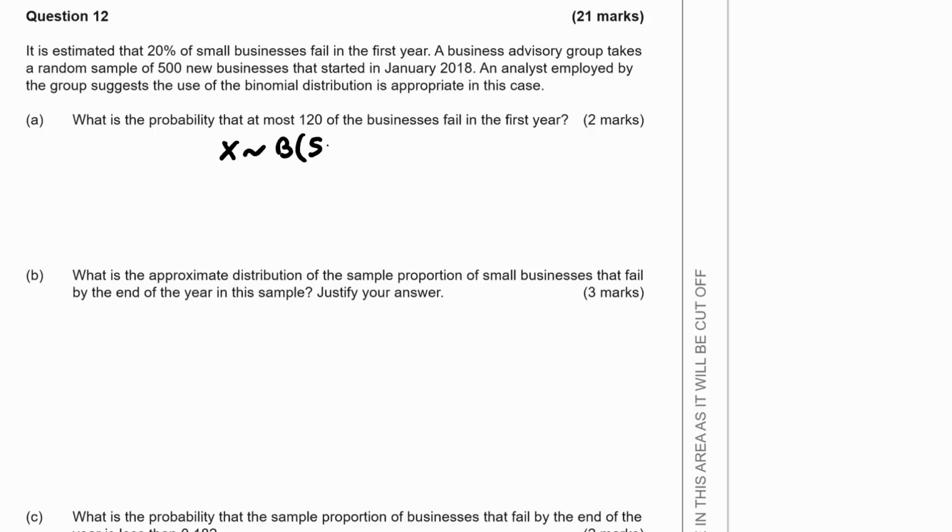and 500 businesses and a probability of them failing of 0.2. What's the probability at most 120 of the businesses fail in the first year? That would be the probability of X being less than or equal to 120.